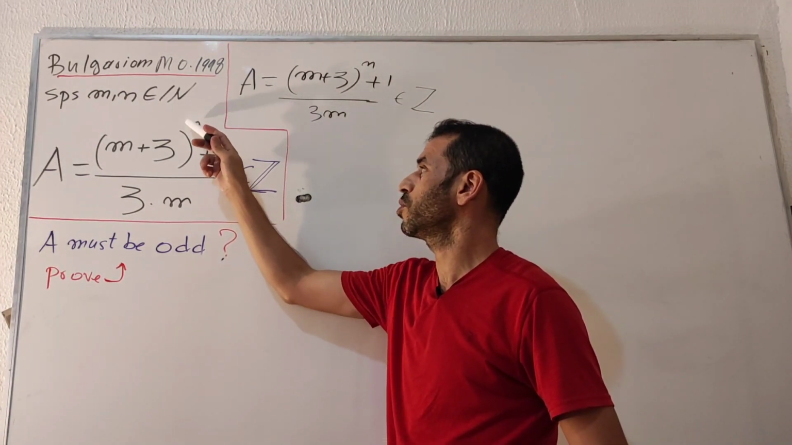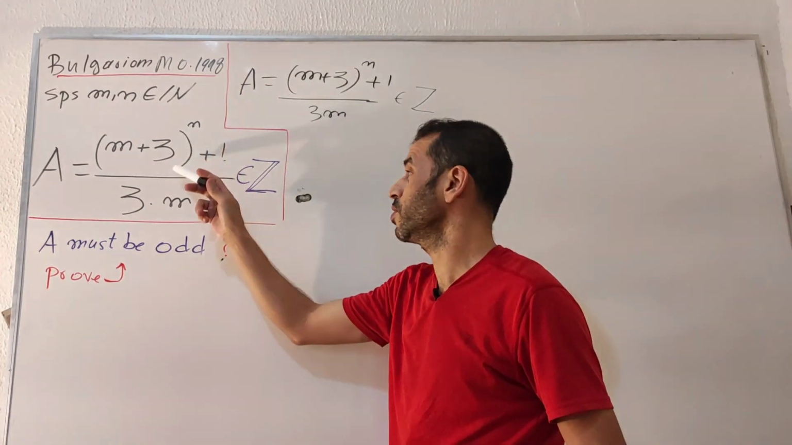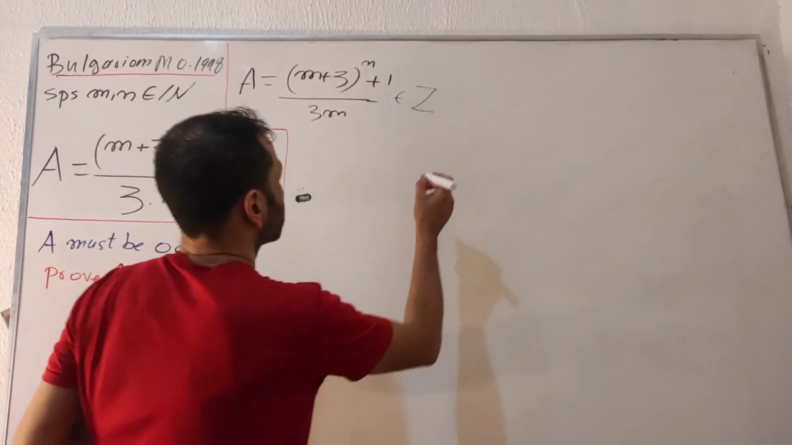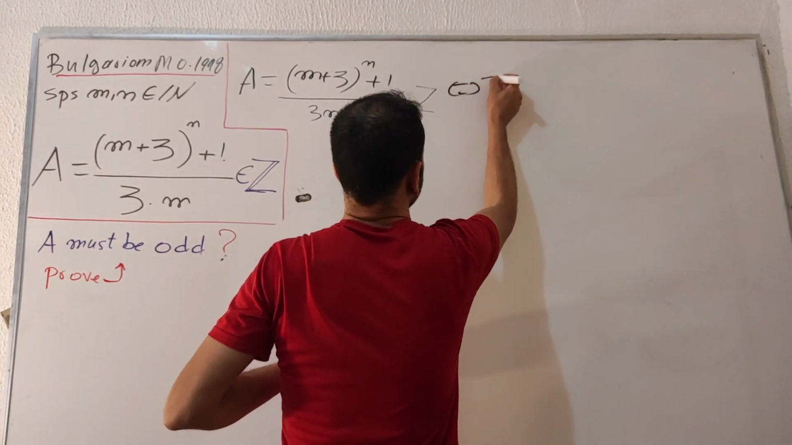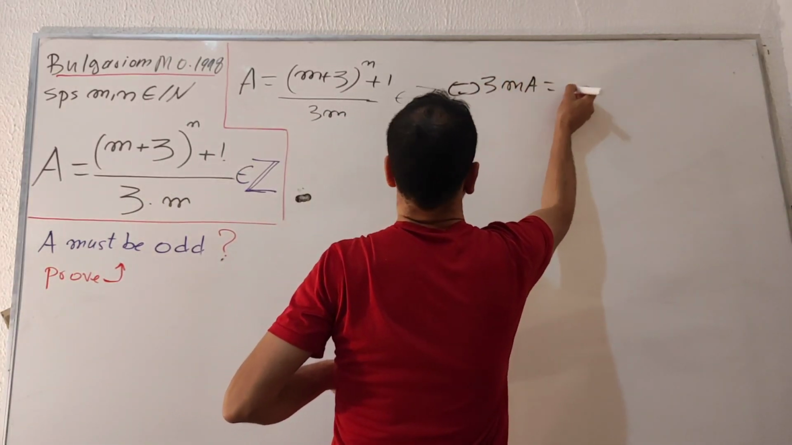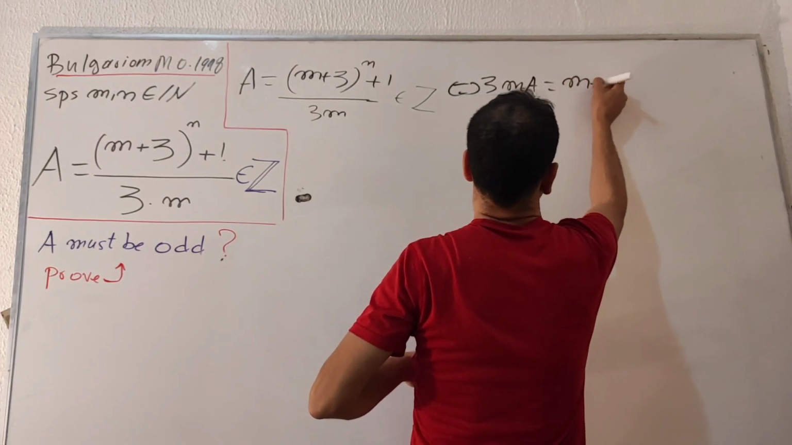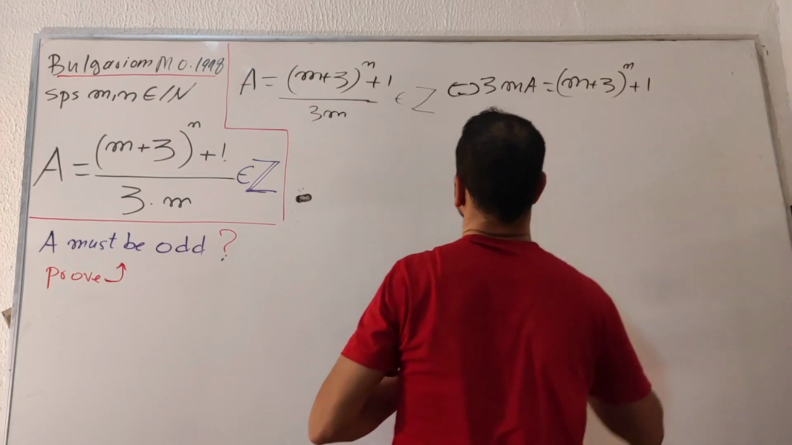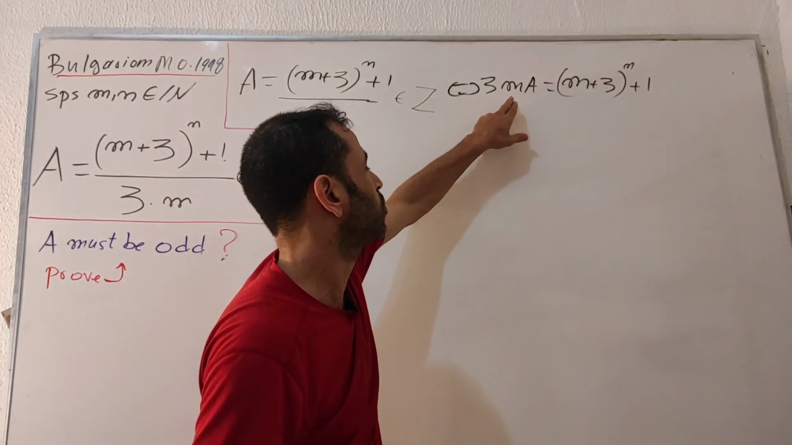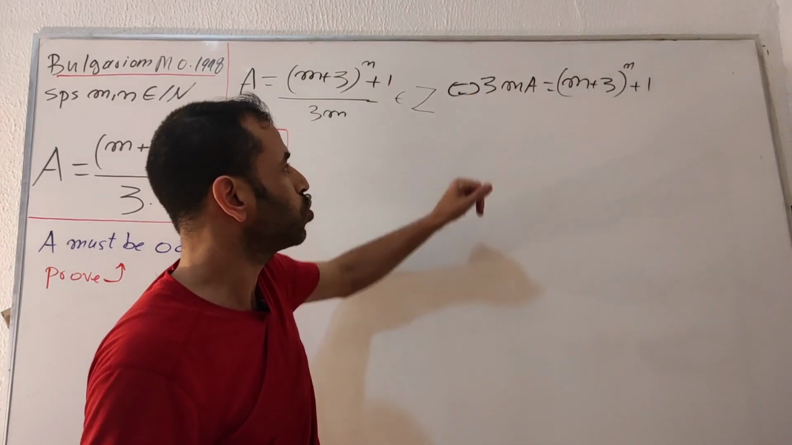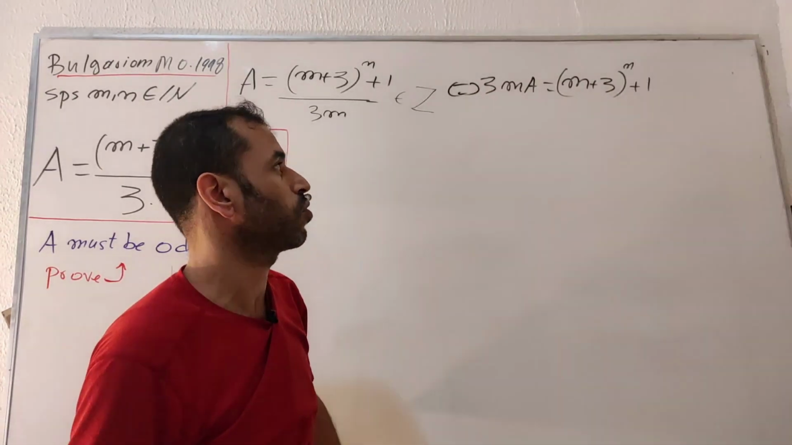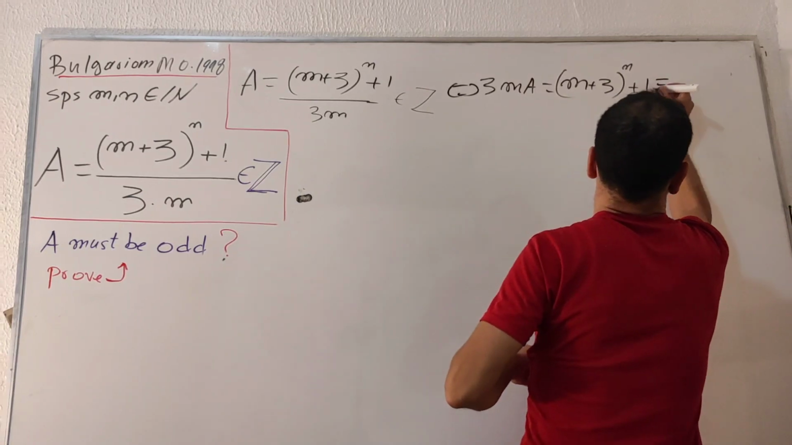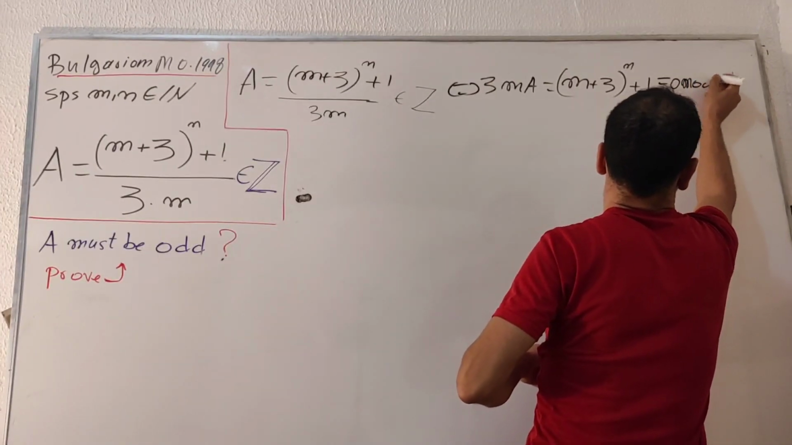We need to determine the parity of n, whether it is odd or even. So this one is an integer equivalent. Multiplying side by side, I get here 3m times capital A, which equals (m plus 3) all raised to the n as an exponent plus number 1, like this. We know the left hand side of this equation is a multiple of 3, so I'm going to reduce this equation mod 3 for both sides. So this clearly gives us a congruent to 0 mod 3.